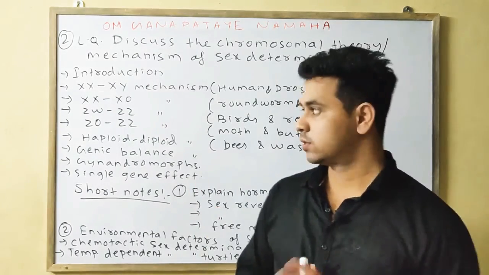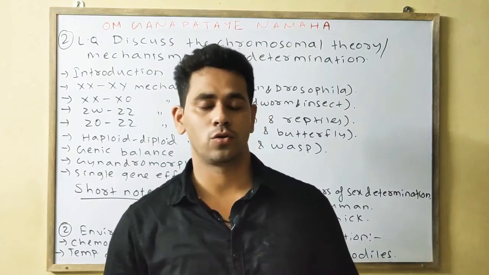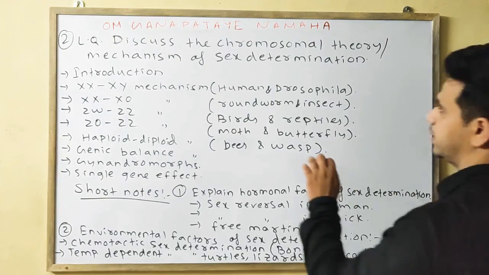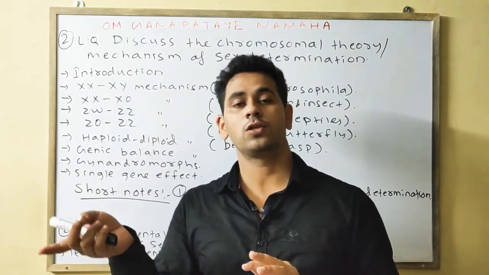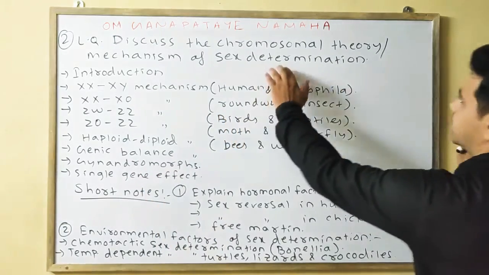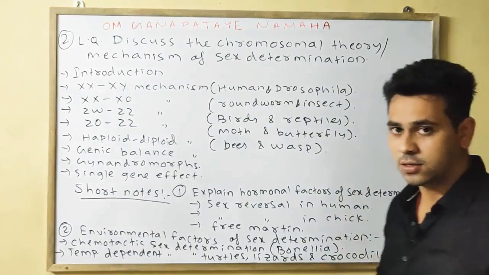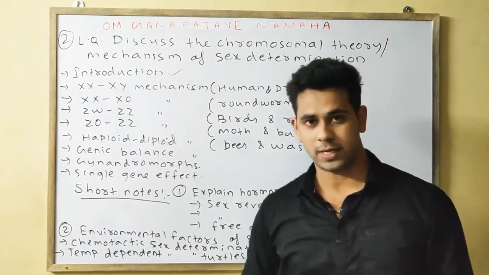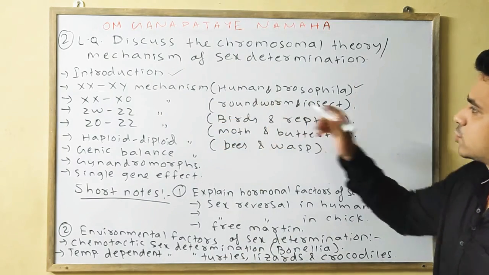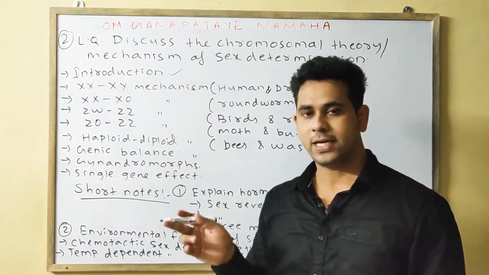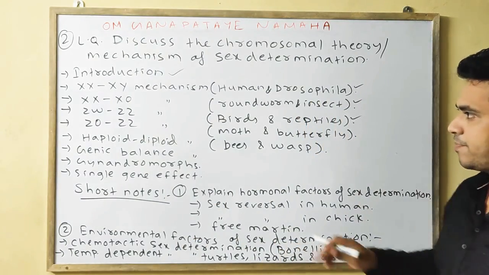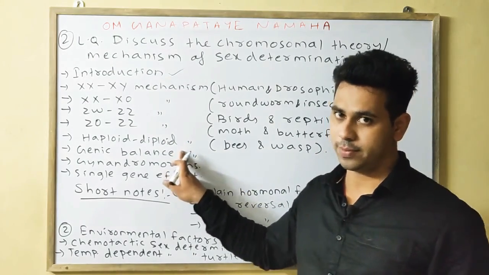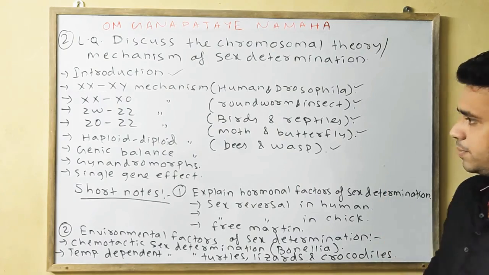Lastly, we will discuss another long question, which is your standard long question, in the manner we studied in earlier classes. Earlier we discussed it on the basis of animals. If the chromosomal theory of sex determination is asked, firstly you will write the introduction as usual, then the XX and XY mechanism in humans and Drosophila, XX and XO mechanism in roundworm and insects, ZW and ZZ in birds and reptiles, then ZO and ZZ in moths and butterflies. Last, you will write the haplodiploid mechanism in bees and wasps.